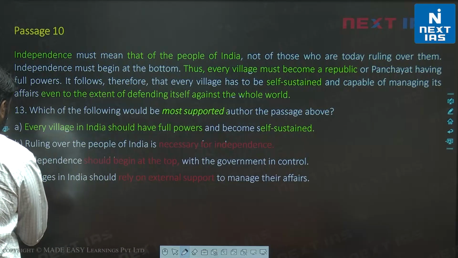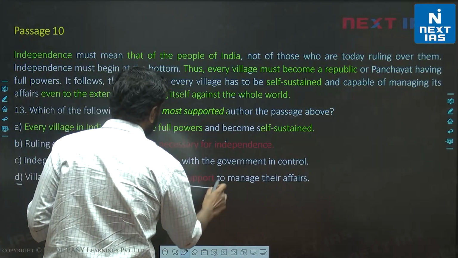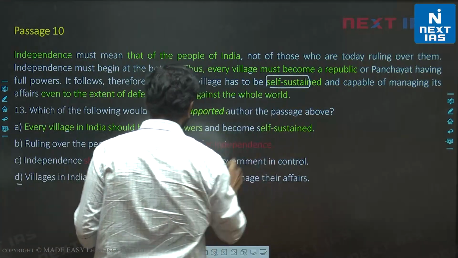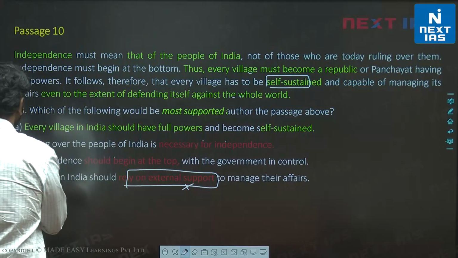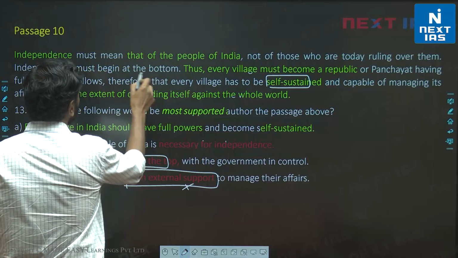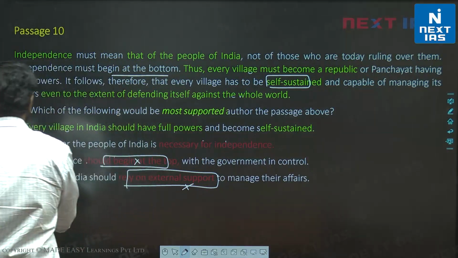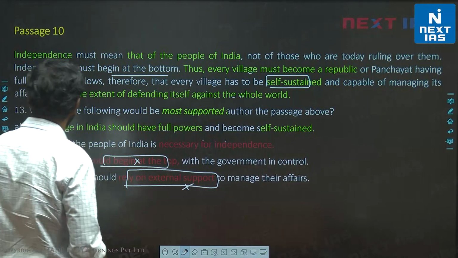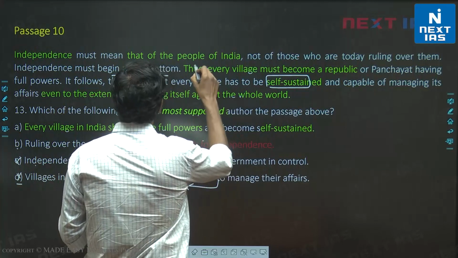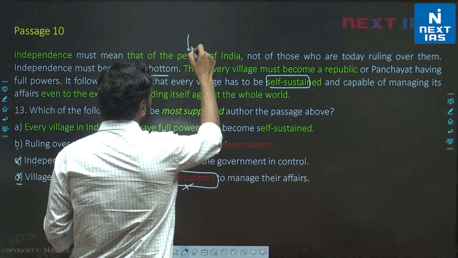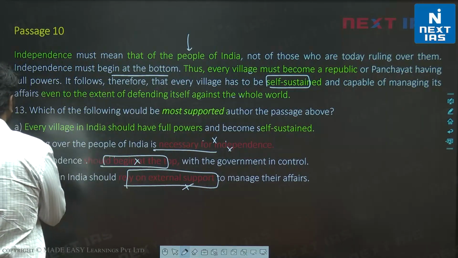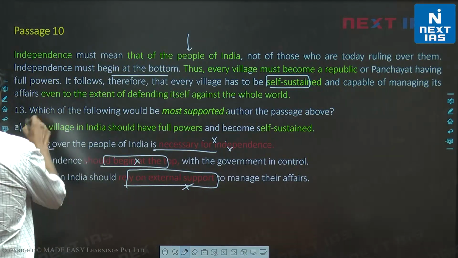Okay, so let's go to D. Villages in India should rely on external support. Here we are told self-sustained. So rely on external support, invalid. Independence should begin at the top, invalid. Independence should begin at the bottom is told to us. So C is invalid. The author wouldn't agree with this. B, ruling over the people of India is necessary for independence. We are told here, so independence means independence of the people, not of those who are ruling over them. So is necessary for independence, invalid. Ruling over is necessary. A is the only possible choice.